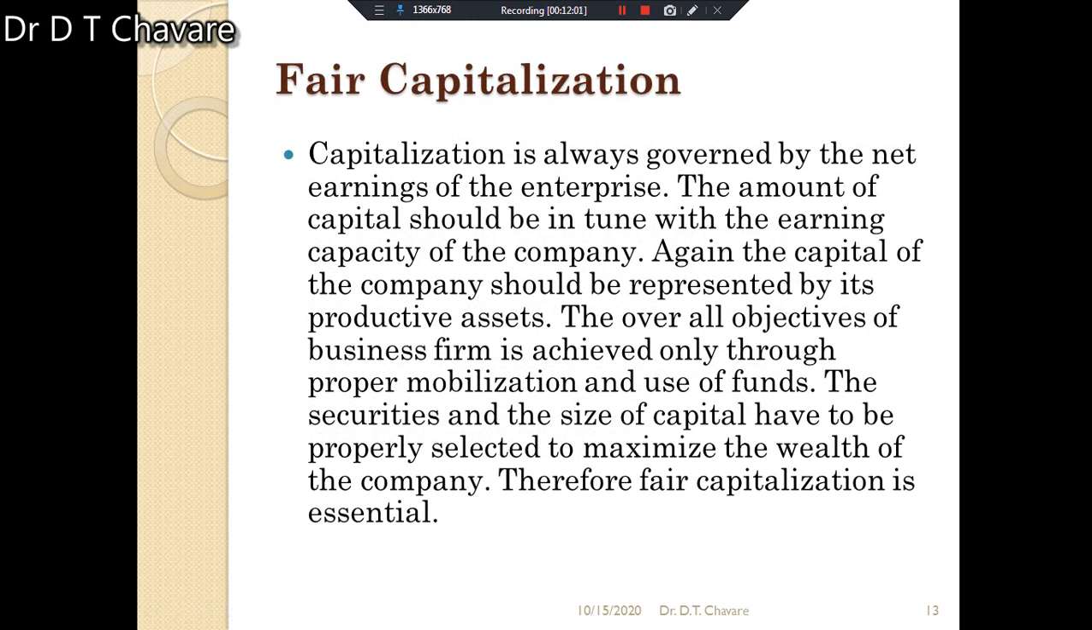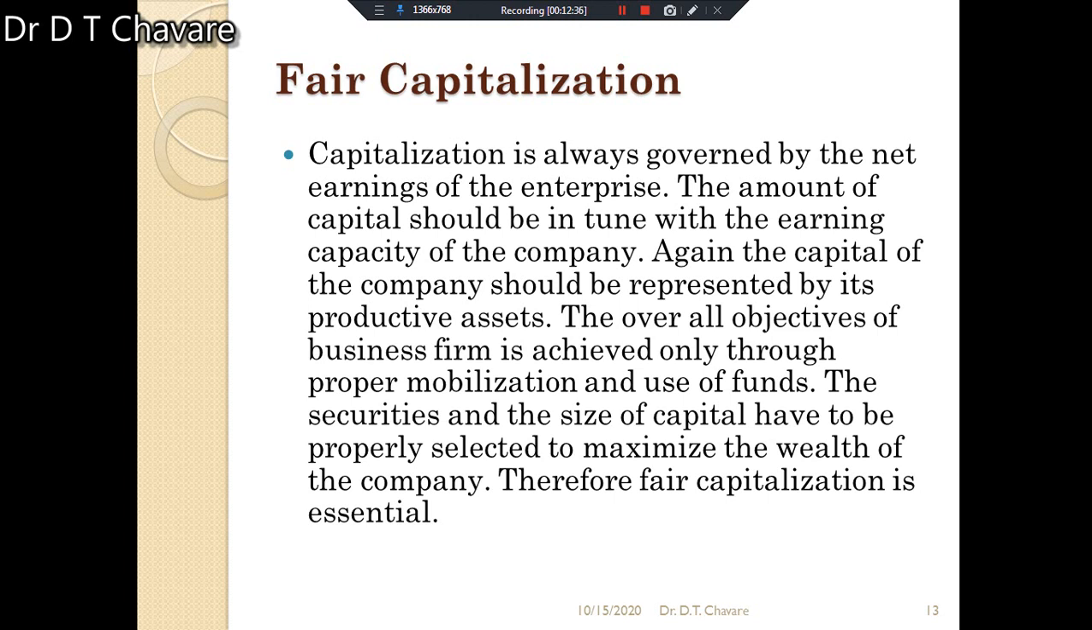Now, the concept of fair capitalization we have to study. What is the meaning of fair capitalization? Fair means not more, not less. Such a capitalization is called fair capitalization, not in excess and not less. Capitalization is always governed by the net earning of the enterprise. The amount of capital should be in tune with the earning capacity of the company.